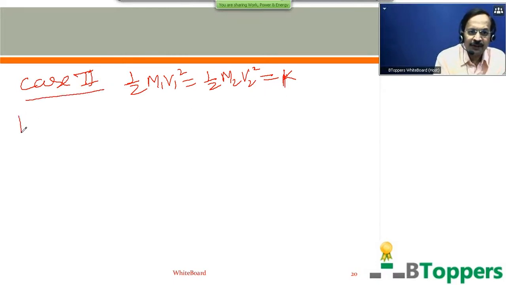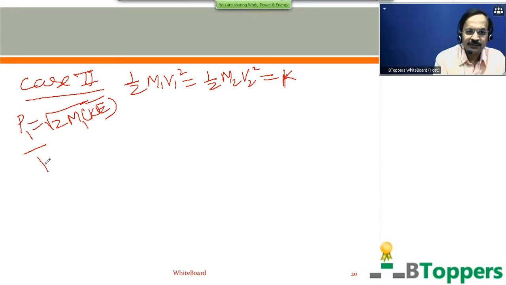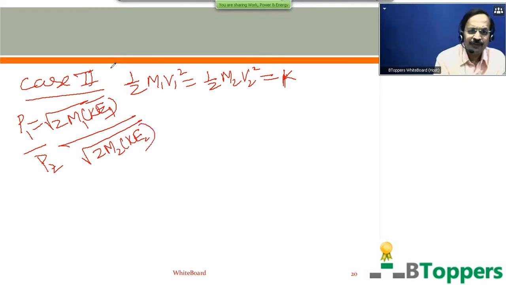So in general, the magnitude of linear momentum of a body of mass m in pure translatory motion, in terms of its translational kinetic energy, is given by P equal to root of 2m into KE. So the magnitude of linear momentum of the first body of mass m1 you can write as root of 2m1 into kinetic energy of m1. Magnitude of linear momentum of the second body of mass m2 is equal to root of 2m2 into kinetic energy of m2.